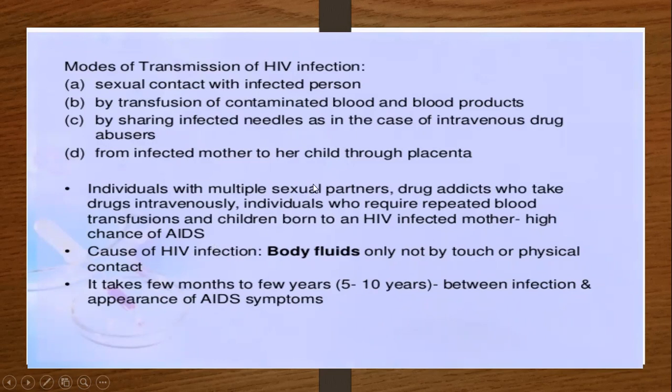First is multiple sexual partners. Second is drug addicts, third is drugs taken intravenously, and a mother to the baby. Sometimes a person is suffering from a disease and at that time is getting repeated blood transfusions. In that time, infected blood may come in contact with a healthy person, who gets the infection. So these are the major chances of getting HIV infection and causing AIDS disease.